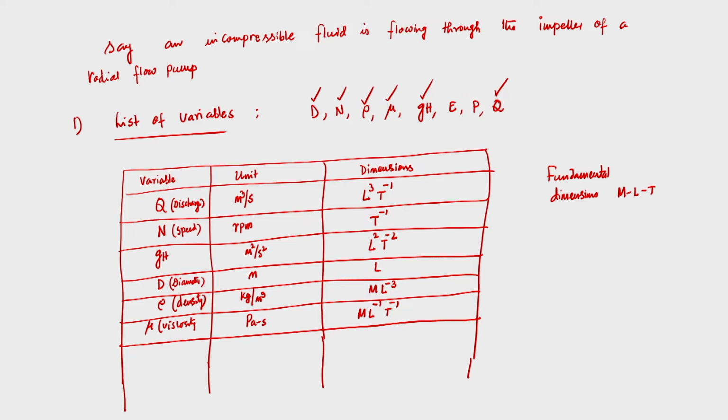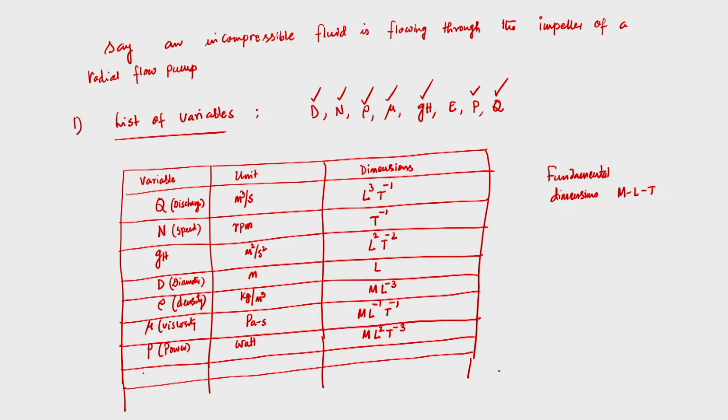Now next is P, which is power, that is watt, and the unit should be m L square t power minus 3. Then remaining is E, that is energy, known as energy per unit mass of the fluid.